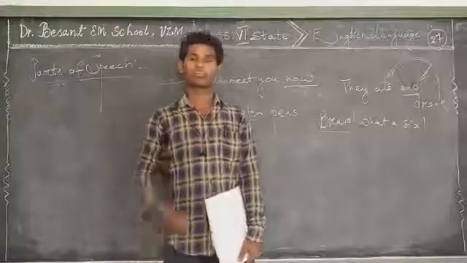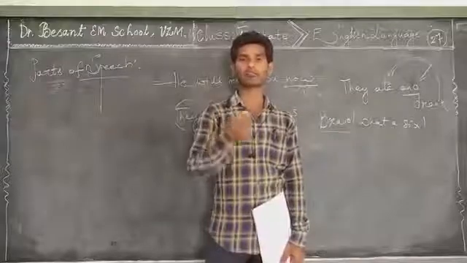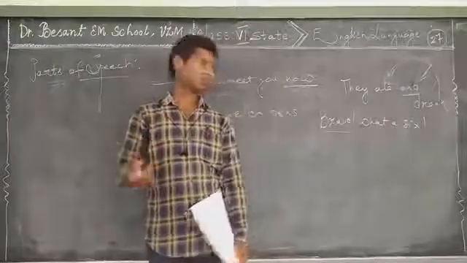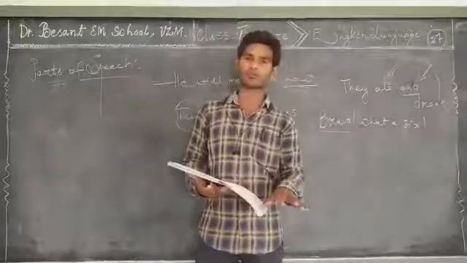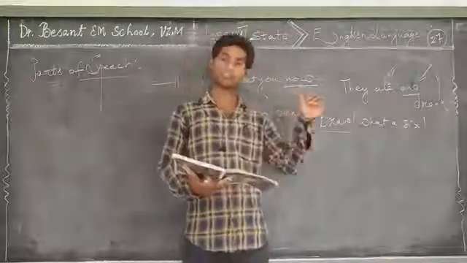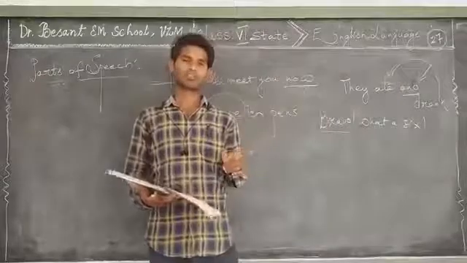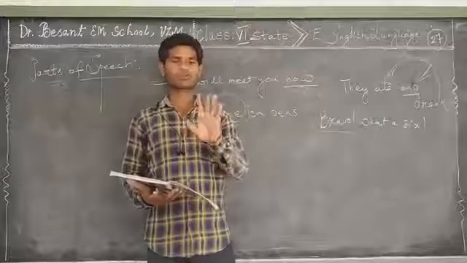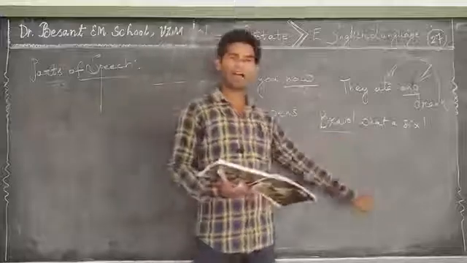Bravo expresses a strong, sudden feeling. This is called an interjection. But to confuse you, the options will be conjunction, interjection, preposition, and noun. That leads to confusion, but this is an interjection.